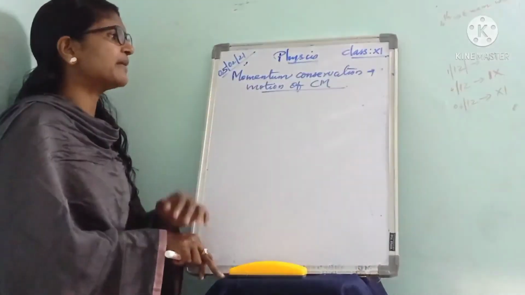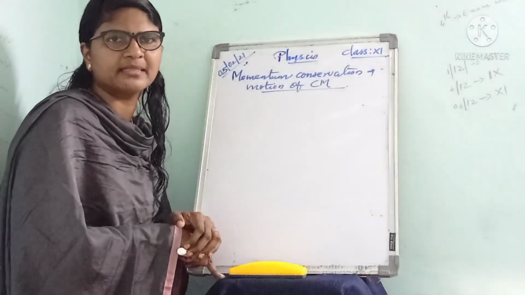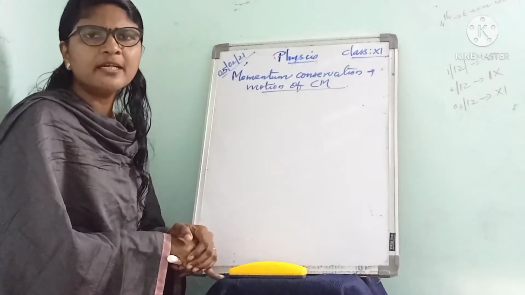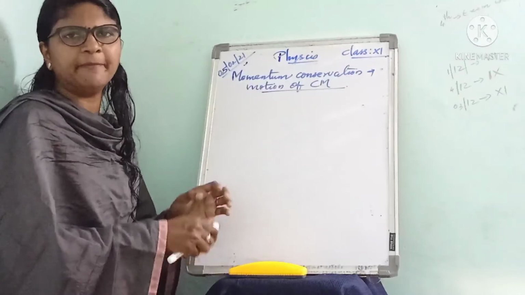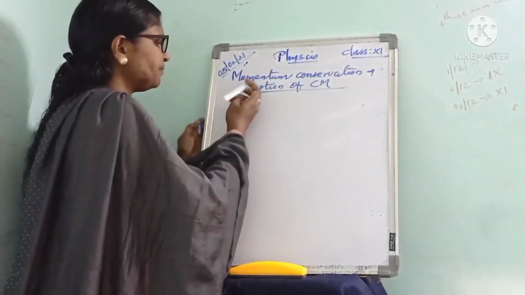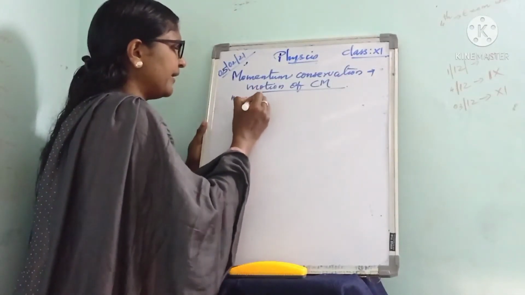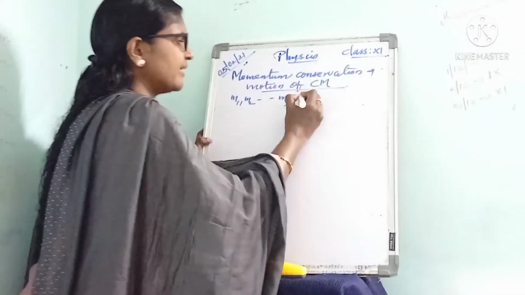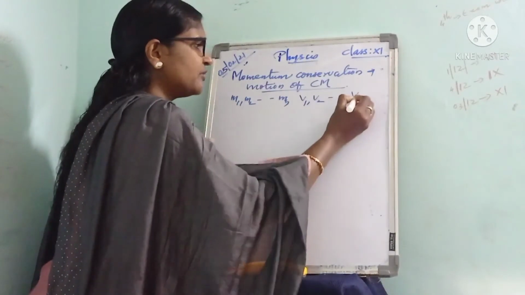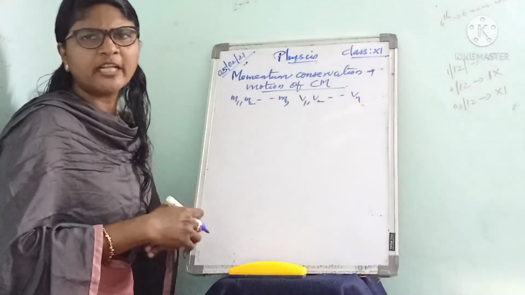Next, about momentum conservation and motion of center of mass. Here also we are considering a system of n particles of masses m1, m2 etc. up to mn, moving with the velocities v1, v2 etc. up to vn. Then the total momentum of the system.